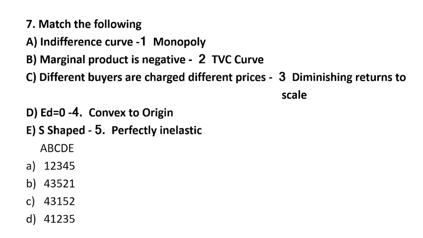Here in options A, B, C, D you have been given the combinations of 1 2 3 4 5, and so on.